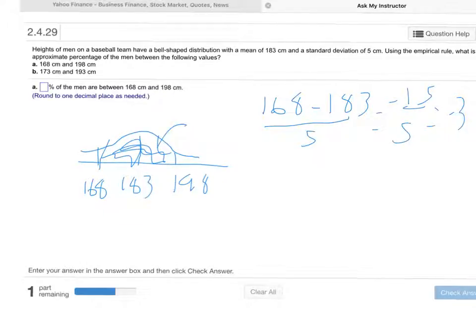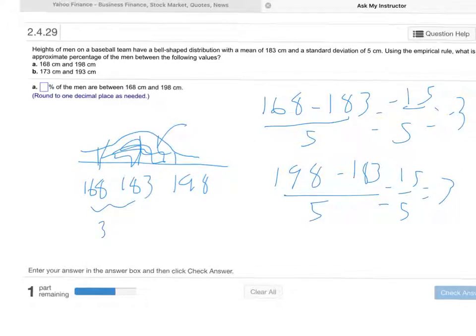And if I do it also for 198 minus 183, that will be positive 15 over 5, which is positive 3. So these two values here are three standard deviations away from the mean, is what this arithmetic tells you.